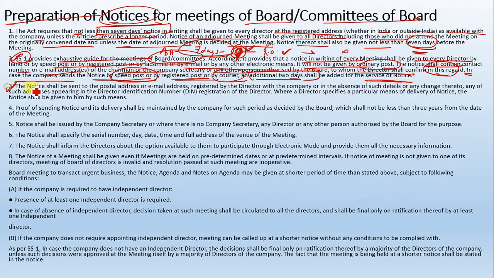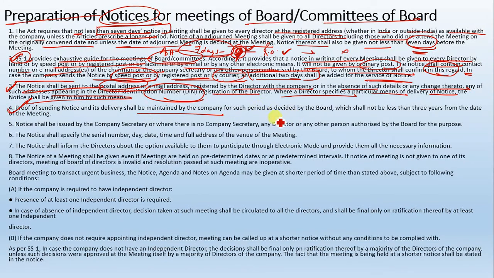Now moving on further, the notice shall be sent to the postal address or email address registered by the director with the company, or in their absence of such details or any change thereto, any of such addresses appearing in the director identification number register of the director. Where the director specifies a particular means of delivery of notice, the notice shall be given to him by such means. Proof of sending the notice shall be maintained by the company for such period as may be decided by the board and shall not be less than 3 years.